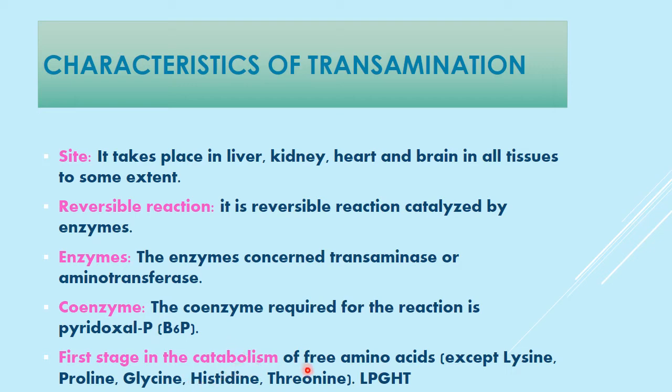In the first stage of catabolism, free amino acids undergo transamination except lysine, proline, glycine, histidine and threonine, which do not go for transamination; the rest all do. So remember LPGHT.